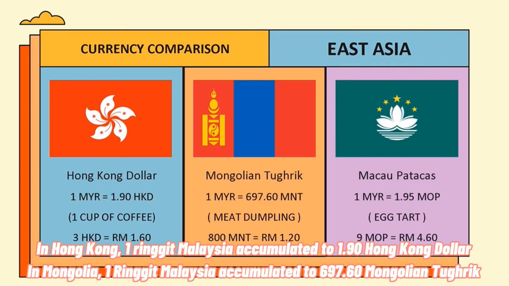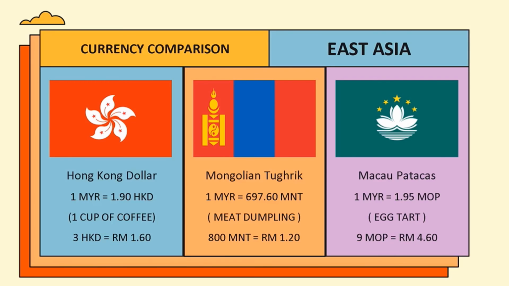In Hong Kong, 1 ringgit Malaysia accumulated to 1.9 Hong Kong dollars. In Mongolia, 1 ringgit Malaysia accumulated to 697.60 Mongolian Tugrik. In Macau, 1 ringgit Malaysia accumulated to 1.95 Macau Patacas.